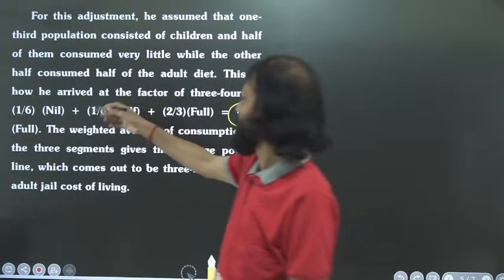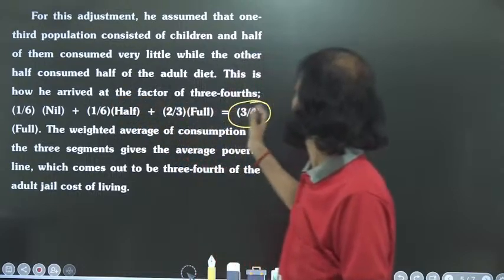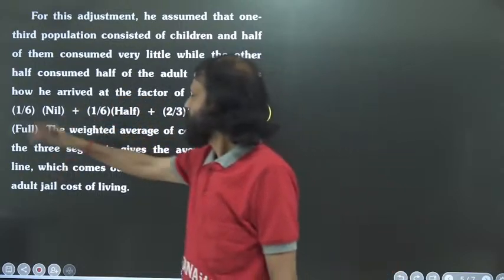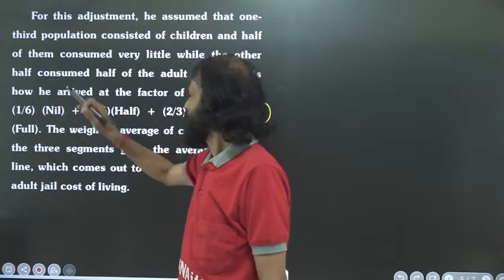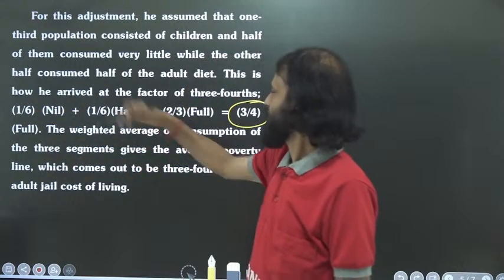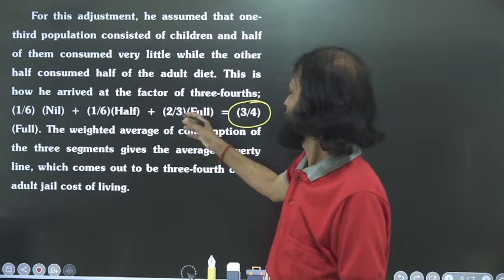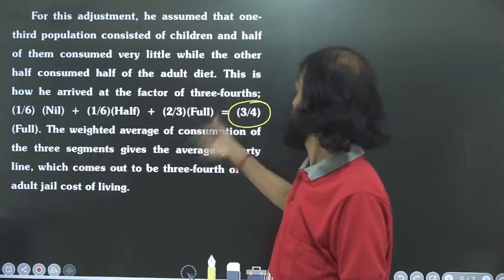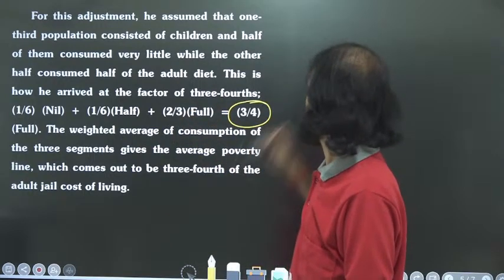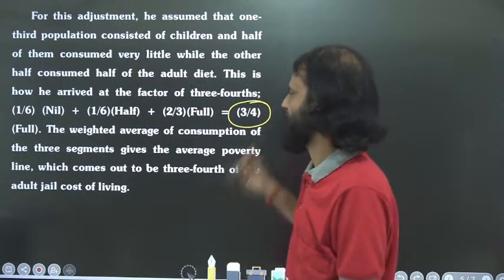This is how he arrived at the factor of 3/4. Here, 1/6 nil plus 1/6 half plus 2/3 full is equal to 3/4 full. That is how he arrived at it.